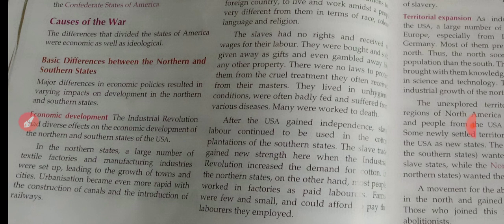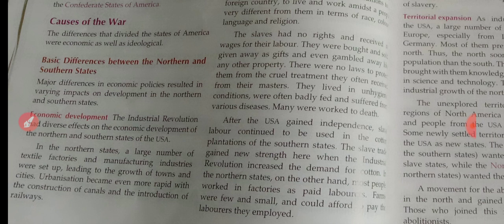The slave trade gained new strength when the Industrial Revolution increased the demand for cotton.